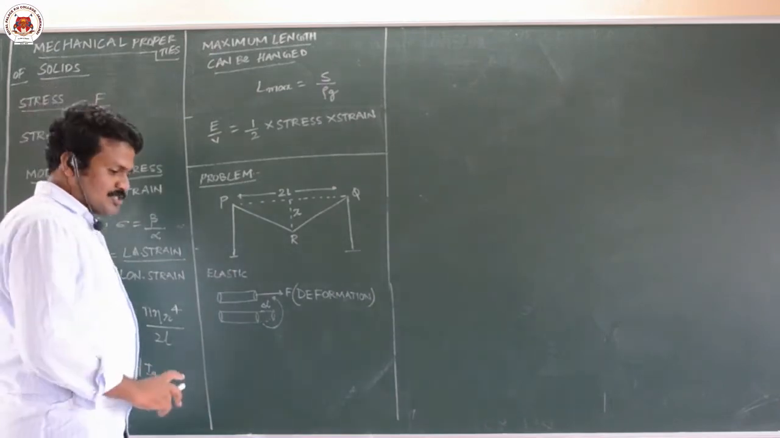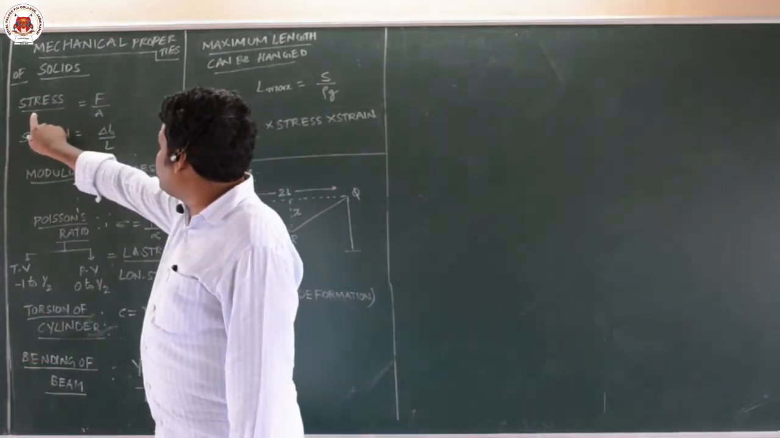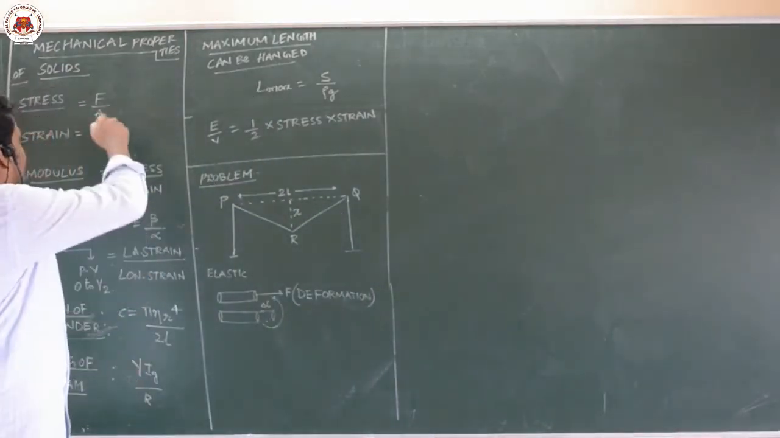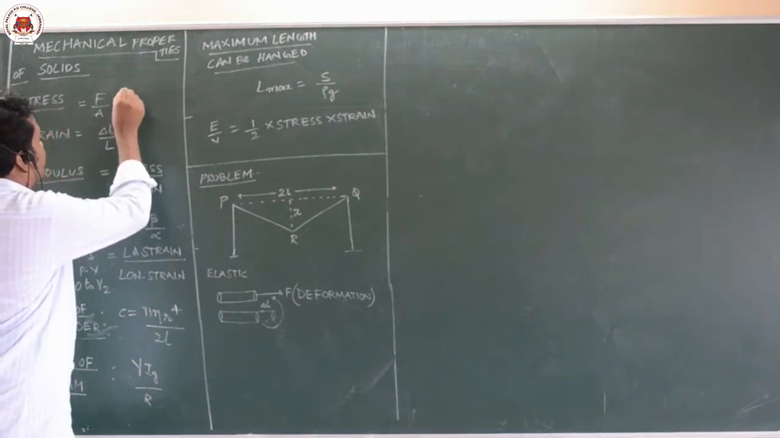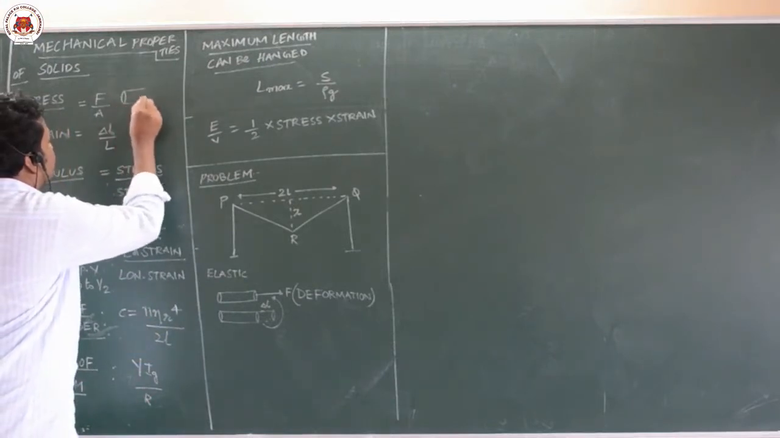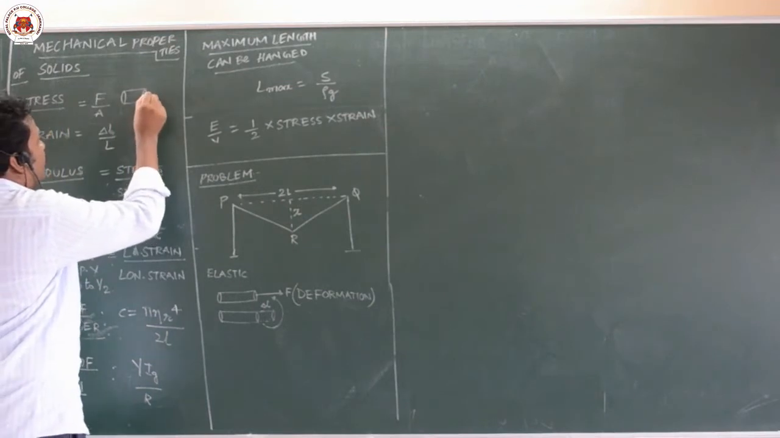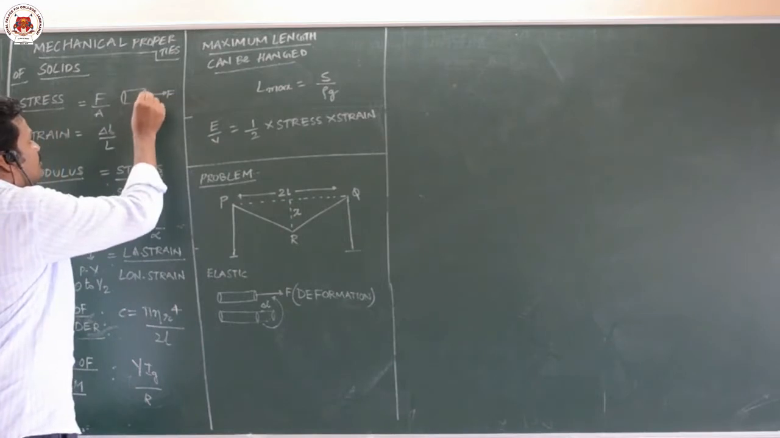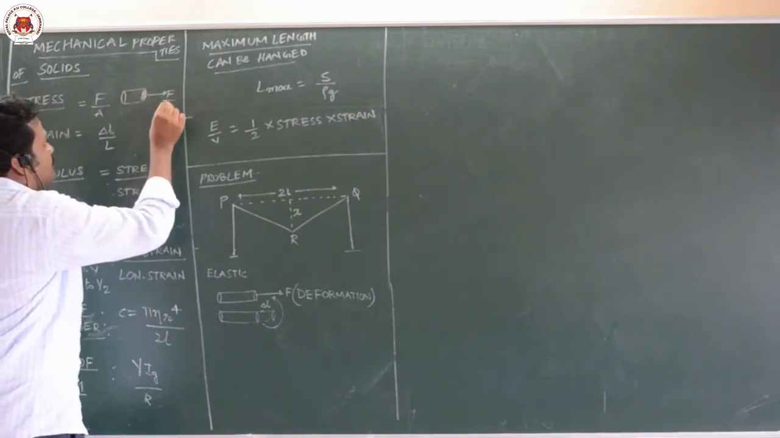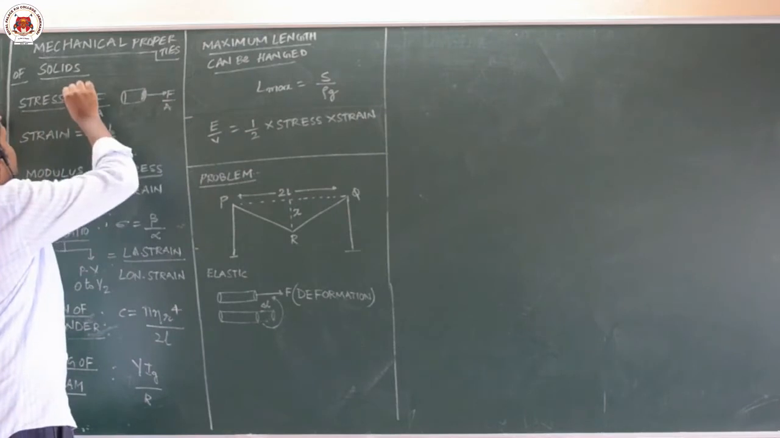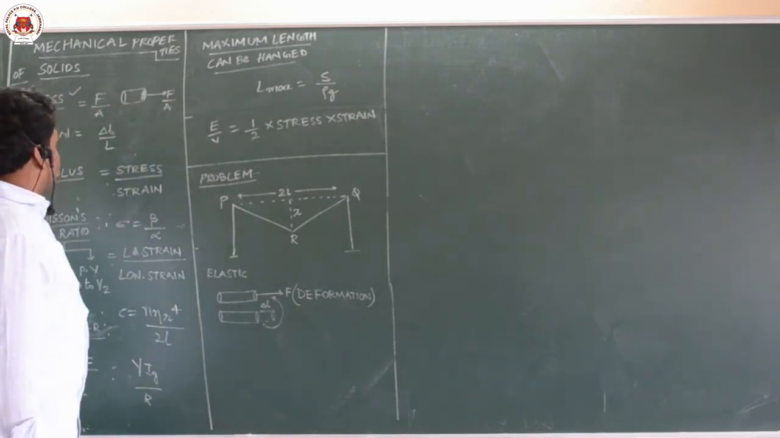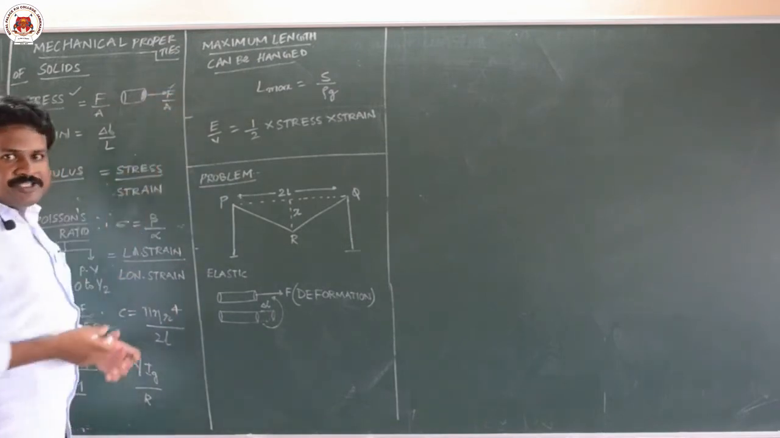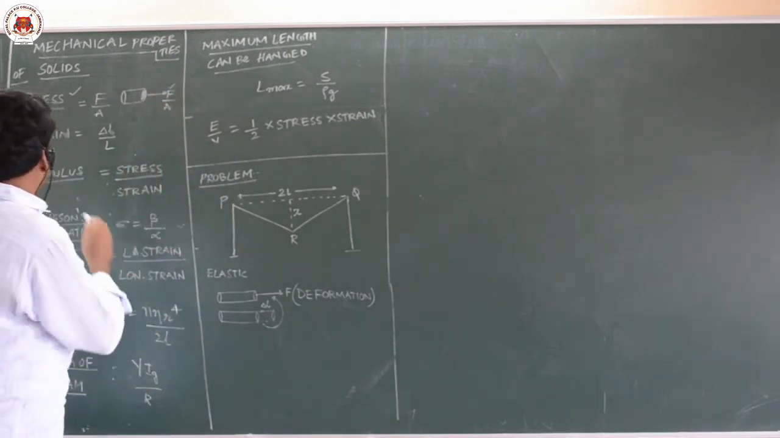First one will be stress. You can see here, I have written the formula already. Stress is nothing but force divided by unit area. How much deforming force you are applying on this elastic body, divided by the cross sectional area where you are applying it, is called stress. If they ask you to calculate stress, take the force applied and the cross sectional area on which it is applied, then you will get the answer.